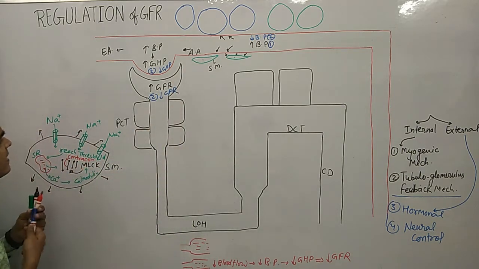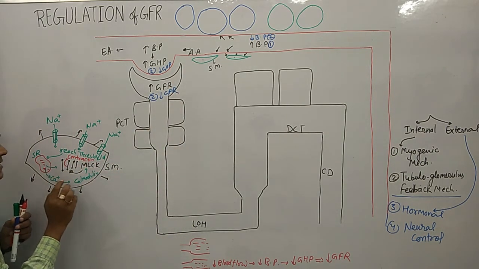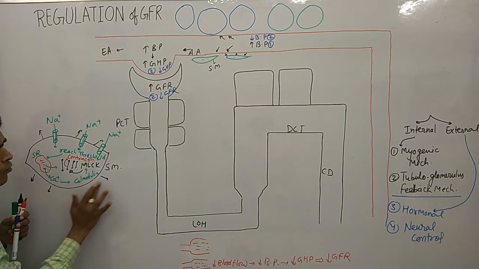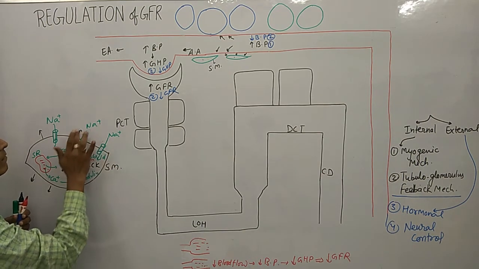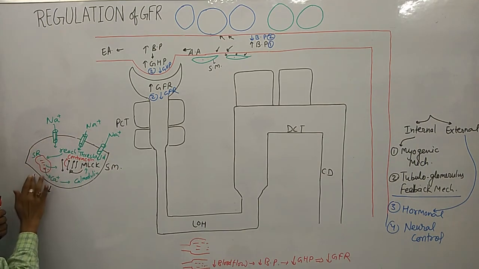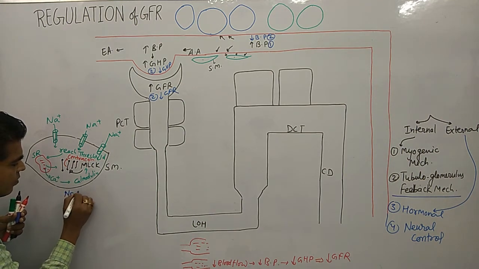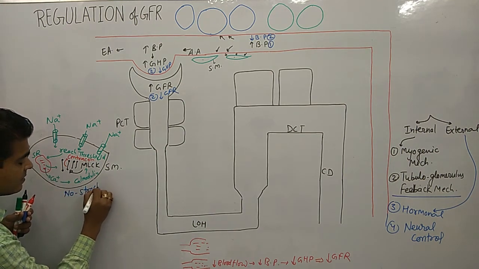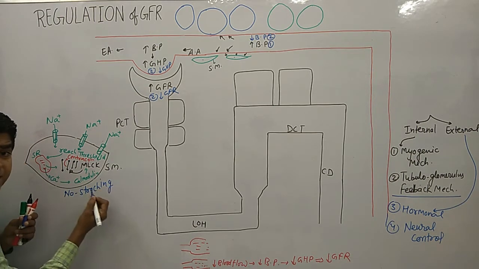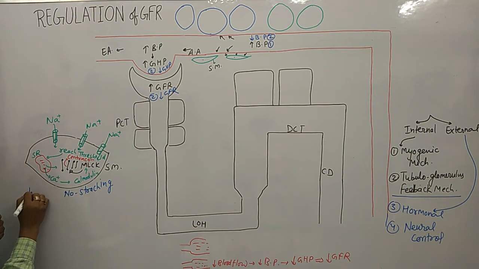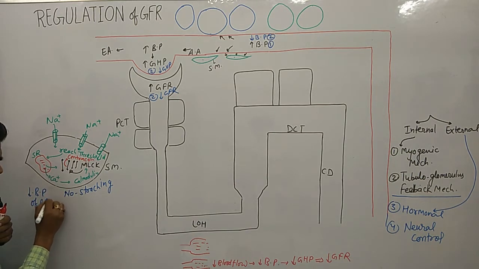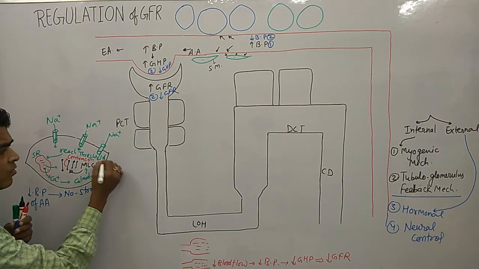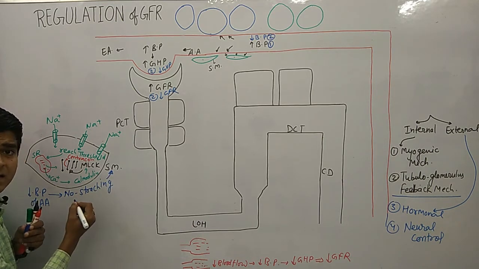So when we are having no stretching, whenever there is a decrease in the BP of afferent arterioles, there is no stretching on the smooth muscle.